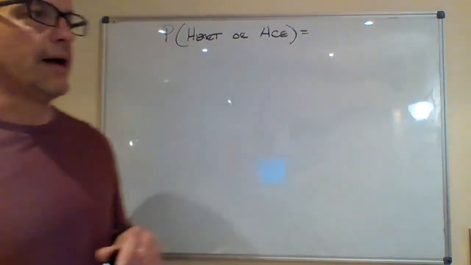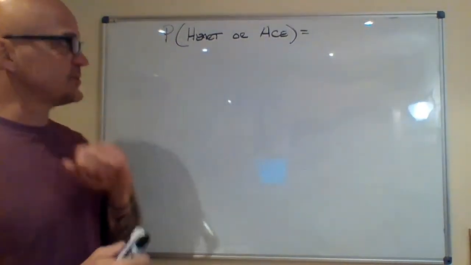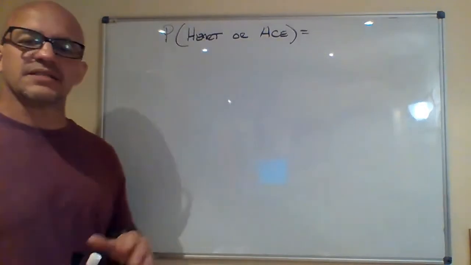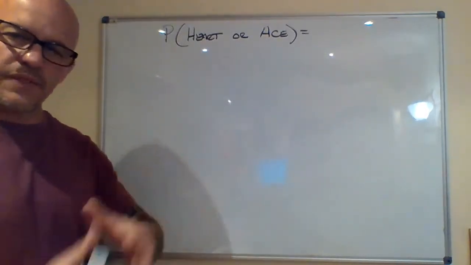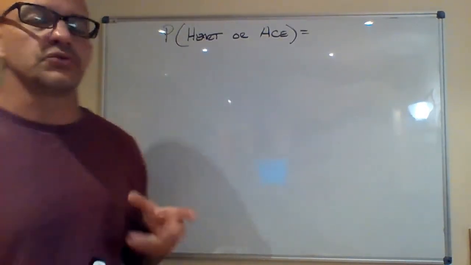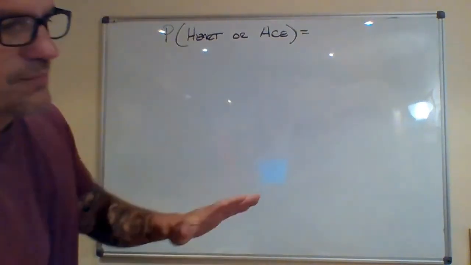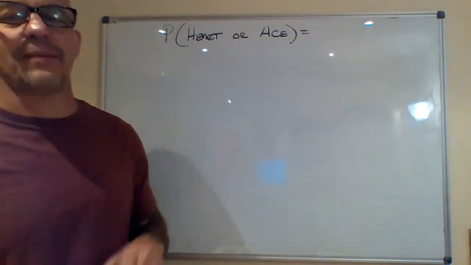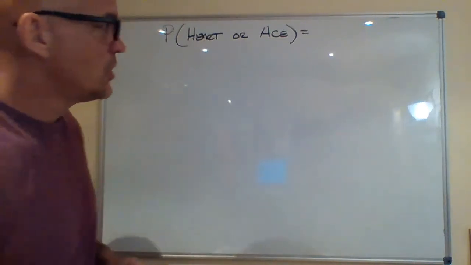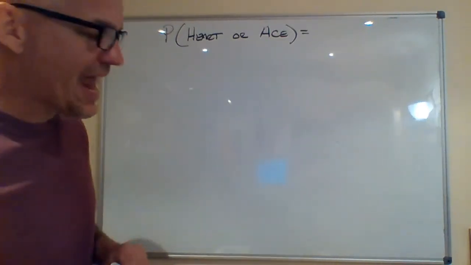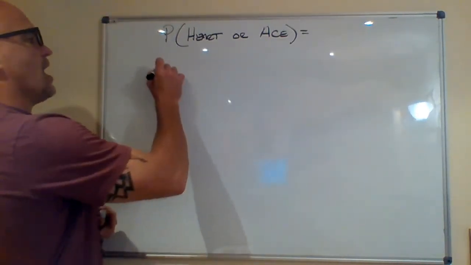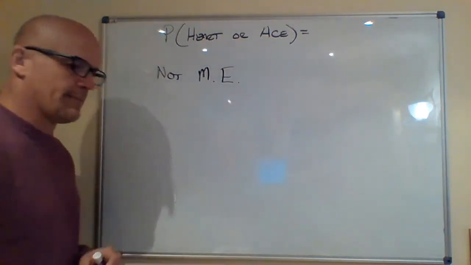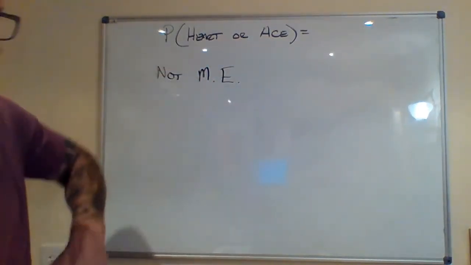Now let's talk about going to our deck of cards and getting a heart or an ace. Again, since this is an or probability, I want this or that, I have to decide: is it mutually exclusive or not? If I look at my sample space of a deck of cards, can I get a heart and an ace at the same time? The answer is yes, I can. Since they can happen at the same time, they are not mutually exclusive. I'm going to abbreviate that as ME just to save time. They are not mutually exclusive.